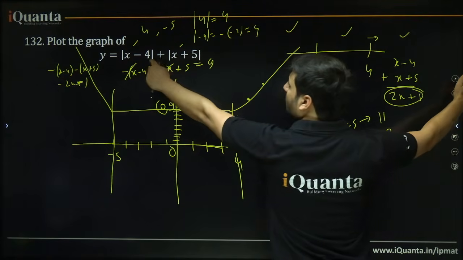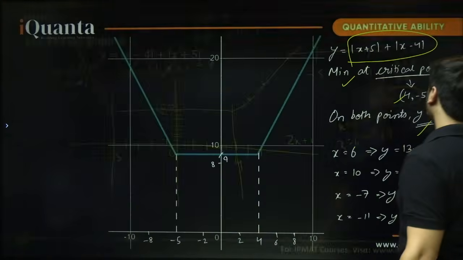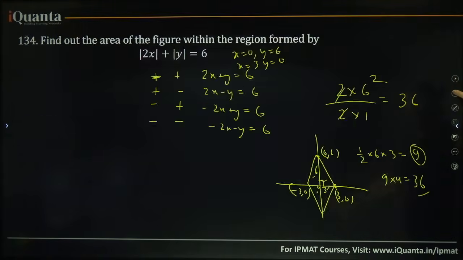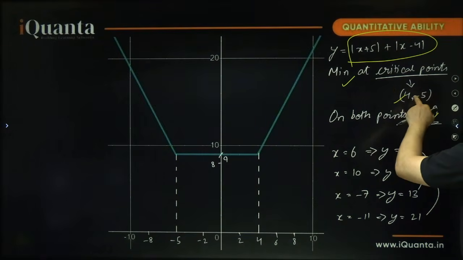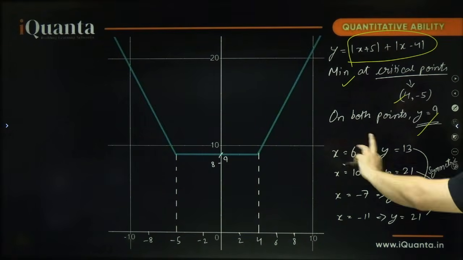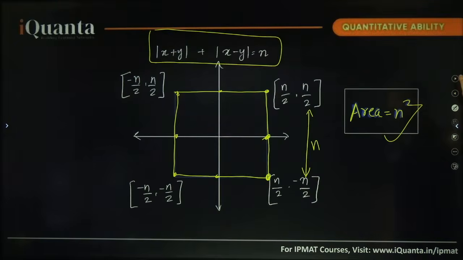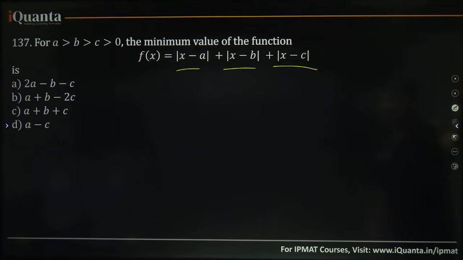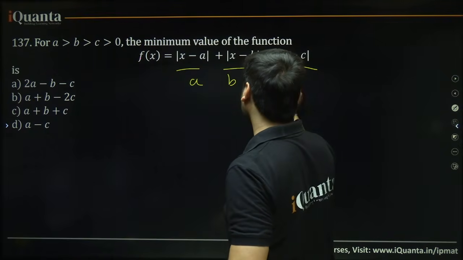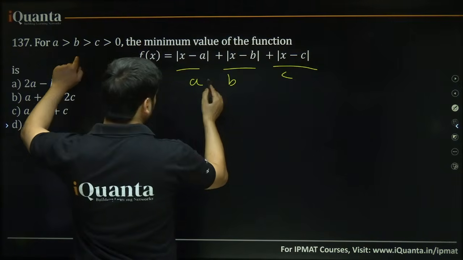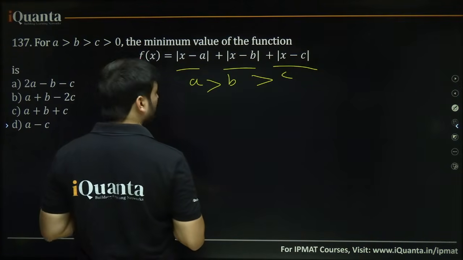Here there were 2 mods being added, so there were 2 critical points. So at both the critical points, at x equal to 4 as well as minus 5, it was giving its minimum, that was 9. But here in this question, we have 3 critical points, x equal to a, x equal to b, x equal to c. We are already given that a is greater than b is greater than c, okay.